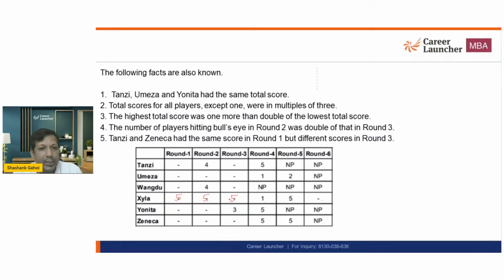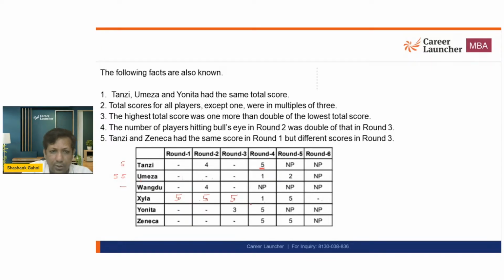Now, this guy is getting a 4th round, which means he has one 5. U has two fives, but I don't know whether it is round 1 and round 2, or round 1 and round 3, or round 2 and round 3, but there are two fives. W has no fives.